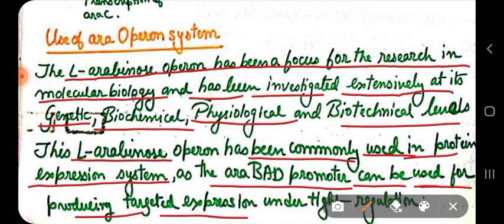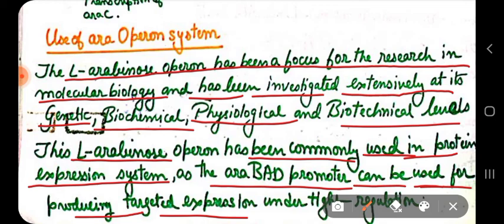So it is targeting. With the help of this operon system, it can be used for targeted expression of what we want to express. That's the thing of genetic engineering. We want to express our own gene product and to suppress the other genes. So in future we can use them for producing targeted expression under tight regulation.